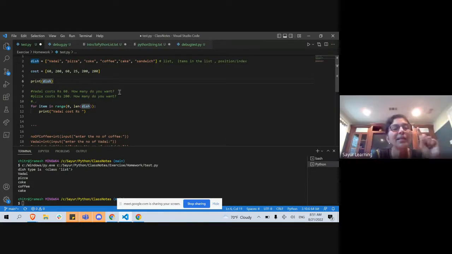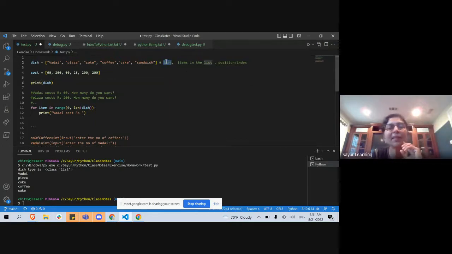So dish is a collection, right? It's a list. I can call it a list, right? On the list I have vadai, pizza, coke, everything. The variable called dish is a variable. Vadai is the actual item, the hard coded item. Is vadai a variable?